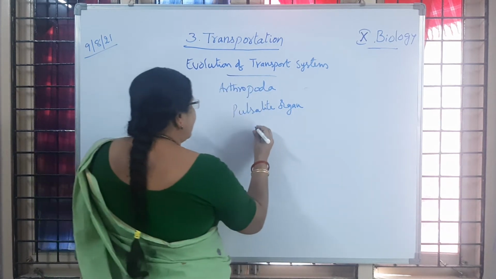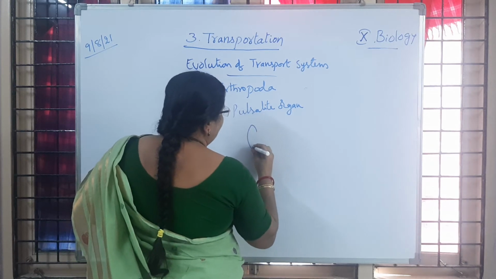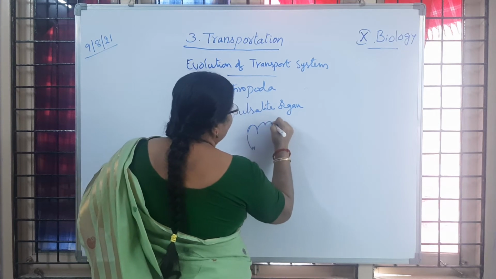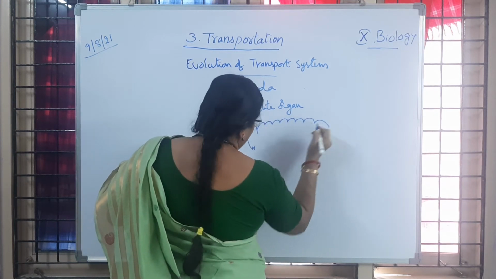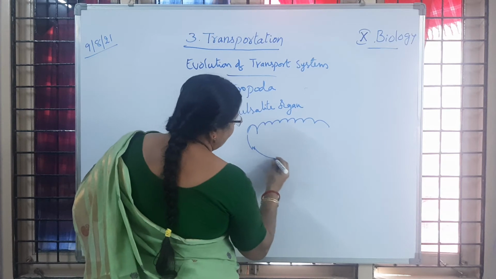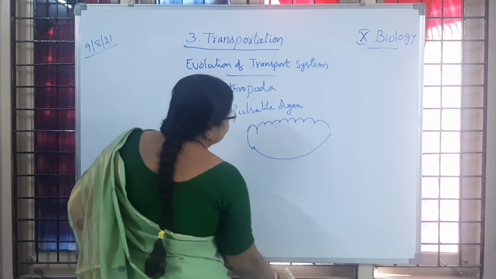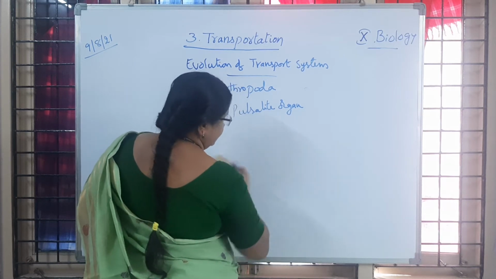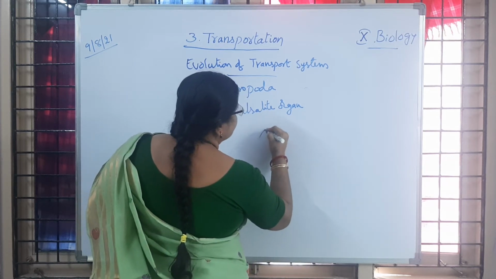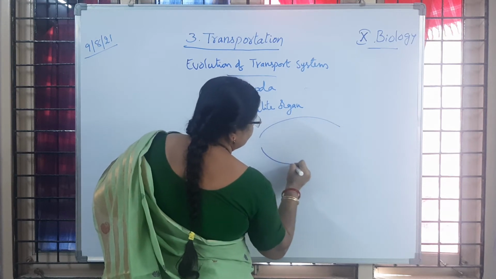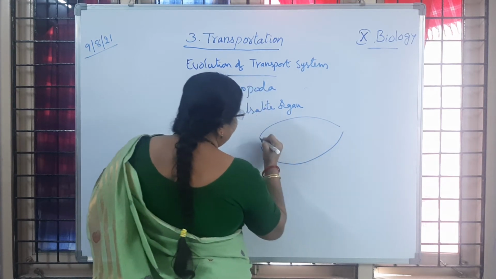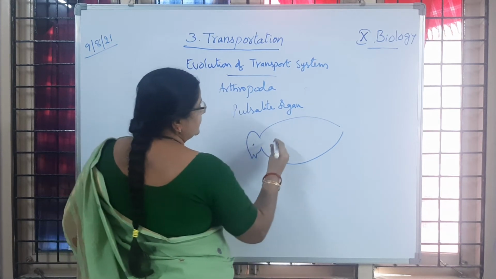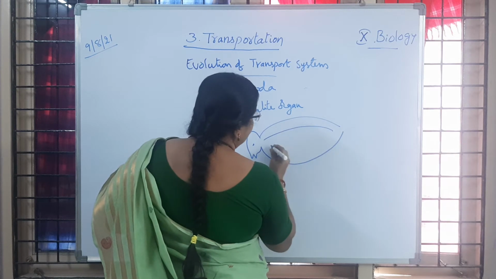Suppose we dissect the cockroach. Okay, if we dissect the cockroach, we can see the head, and we have structures like this.